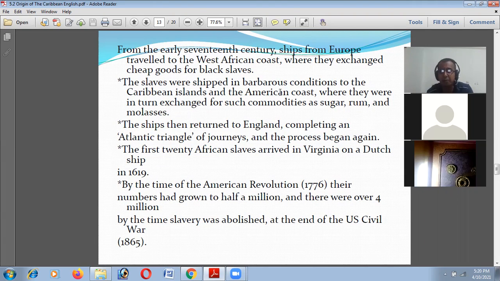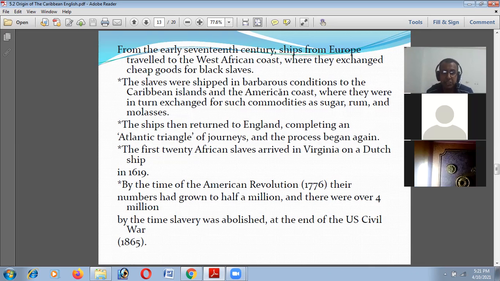And they were put in a very barbarous condition where they were in turn exchanged for such commodities as sugar, rum or molasses. So what should be done in the exchange of the black African slave? Only for a small can of rum, they would easily exchange a slave to these Caribbean islands, especially the sugar plantation. The ship then returned to England, completing an Atlantic triangle of journey, and the process began again.